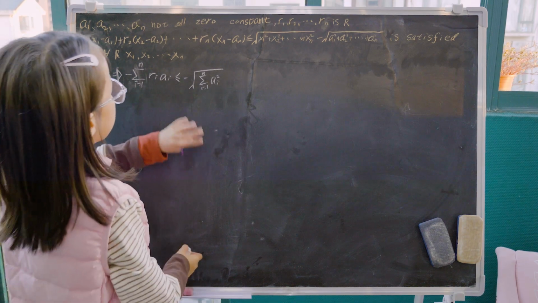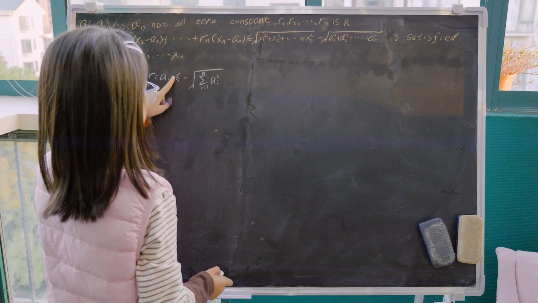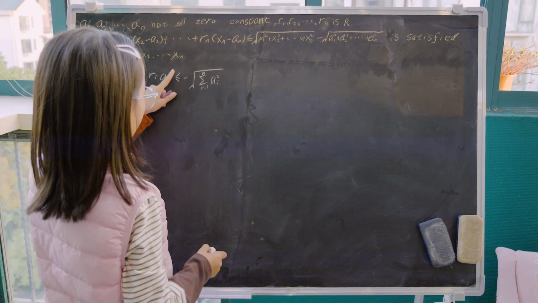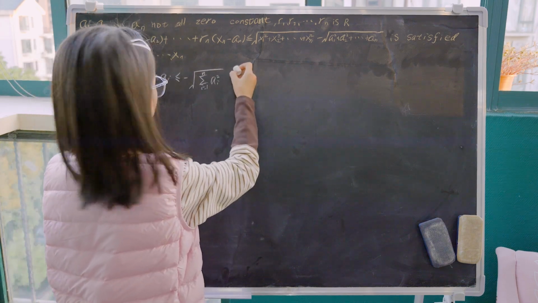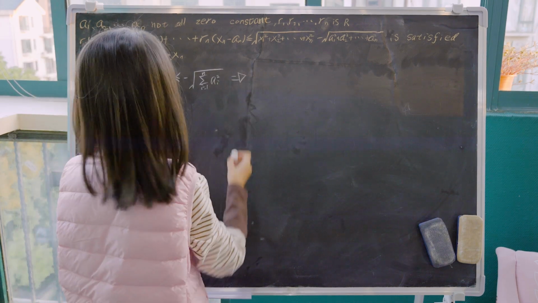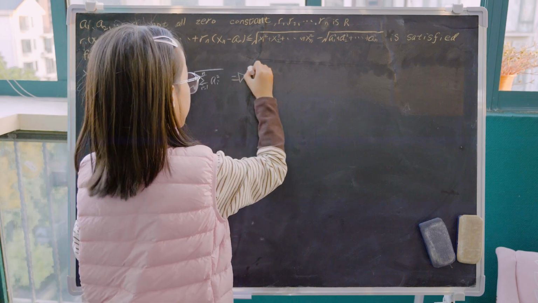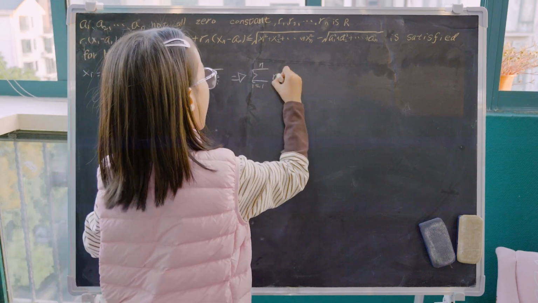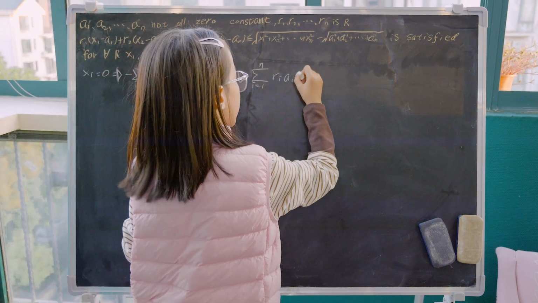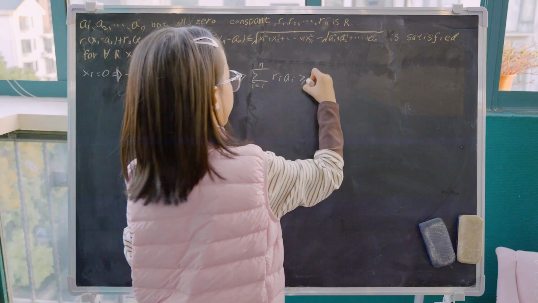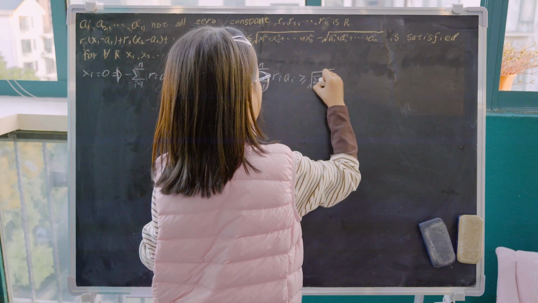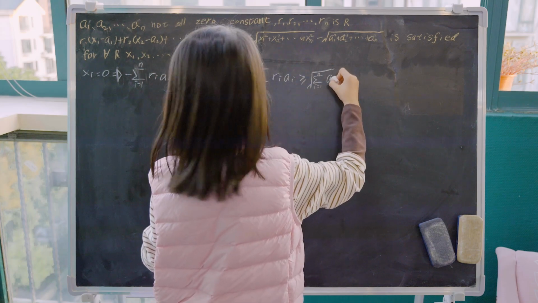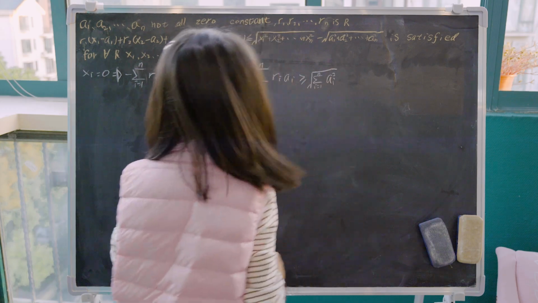We have a negative on both sides, so the less than or equal to needs to be opposite, so it will change to greater than or equal to. So that tells us sigma i equals 1 to n of ri ai is greater than or equal to the square root of sigma i equals 1 to n of ai squared.